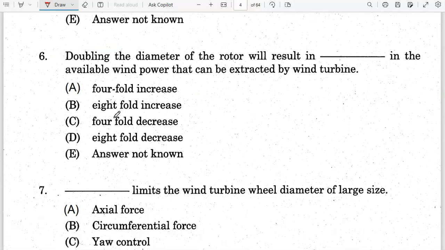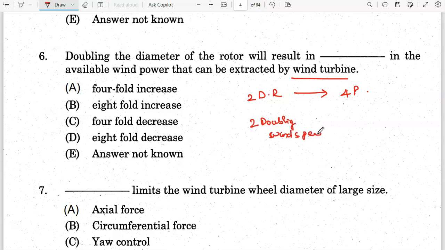Next question. Doubling the diameter of the rotor will result in dash in available wind power that can be extracted by the wind power. So when you double the diameter of the rotor, it tends to give a four-fold increase in the power. Similarly, doubling the wind speed tends to increase the power by 8-fold.